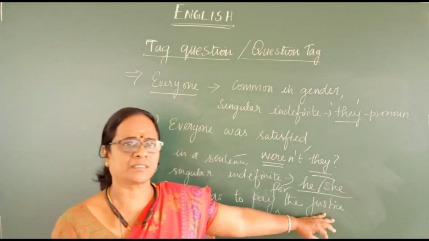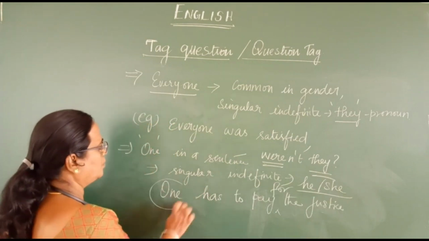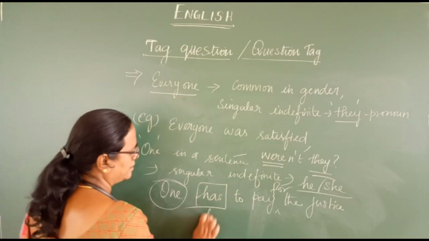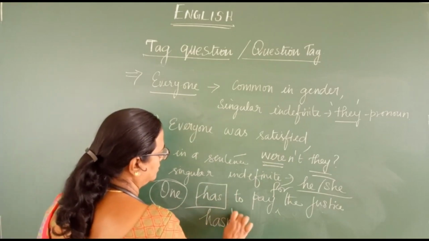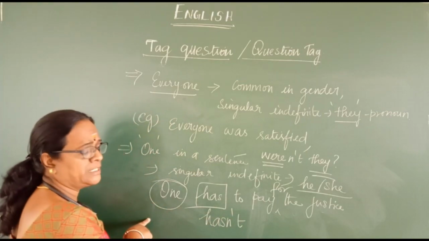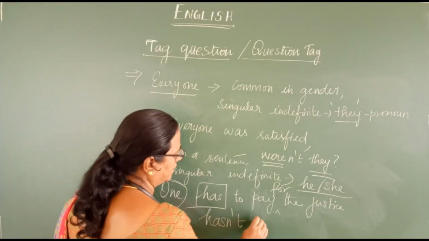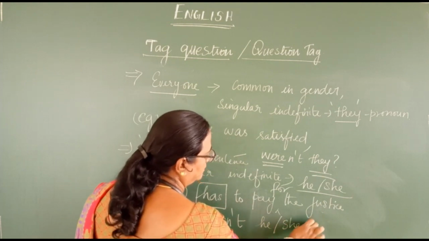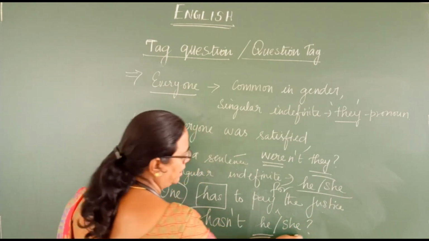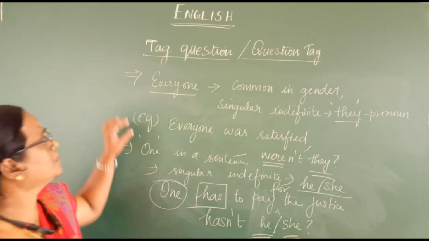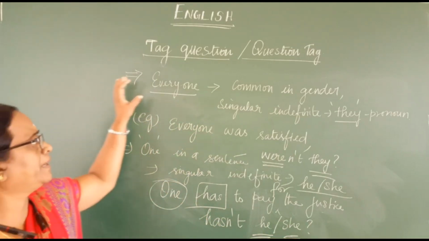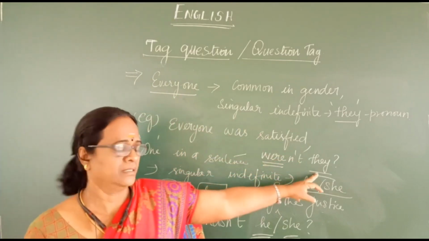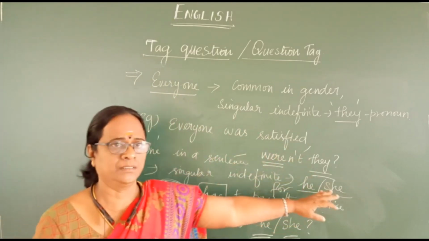One has to pay for the justice. So the sentence begins with one. Here the verb given is has. So you have to make the question tag like this. And what is the pronoun you are using here instead of one? You are using the pronoun he or she. You can use he, otherwise she. So this is one of the points you have to remember in your mind when you are framing question tags. Everyone, they. One, he or she.